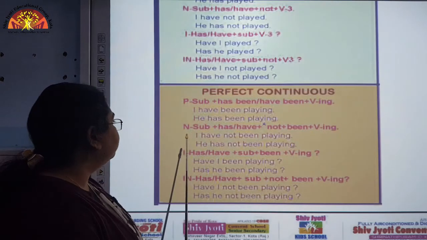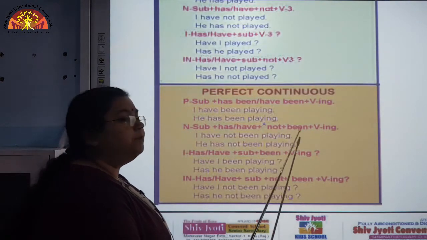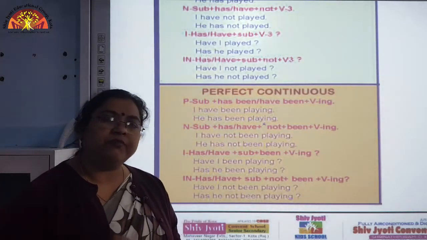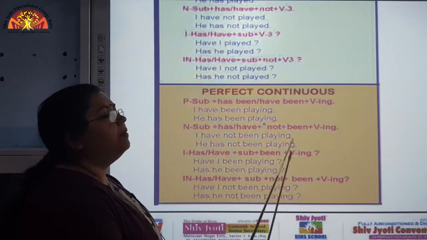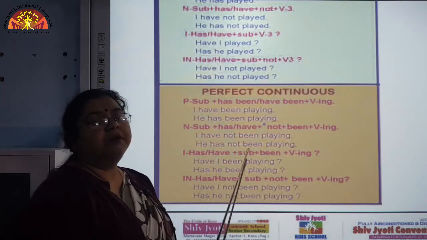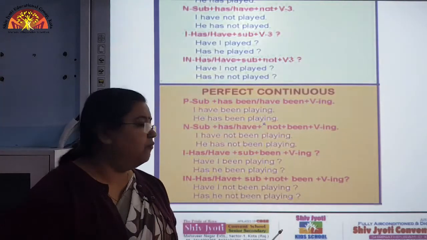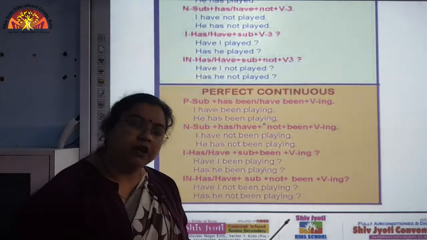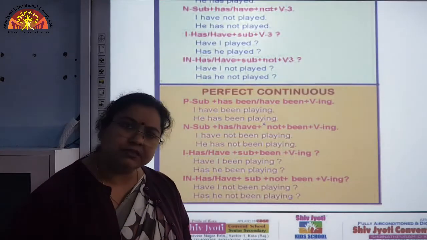Now, let us move to the negative sentence: subject plus has or have plus not plus been plus verb first form plus ing, okay. So, I have not been playing. So, after the helping verb we will introduce not and then been will come and then playing, the ing form of the verb. Similarly, he has not been playing or she has not been writing a letter, like this, okay.